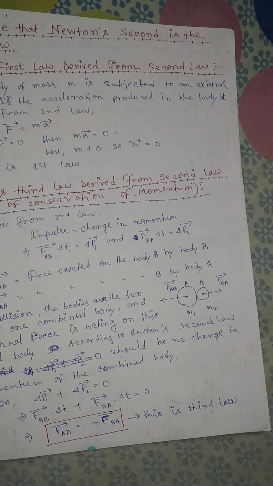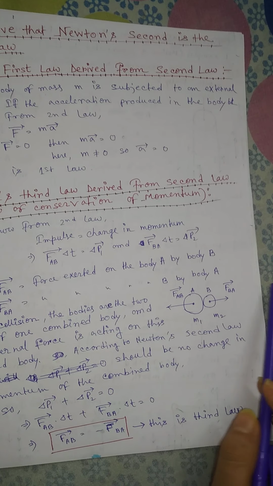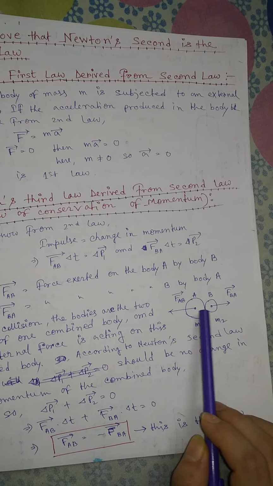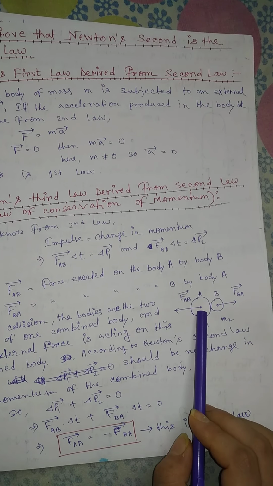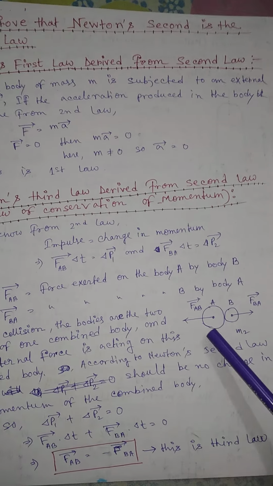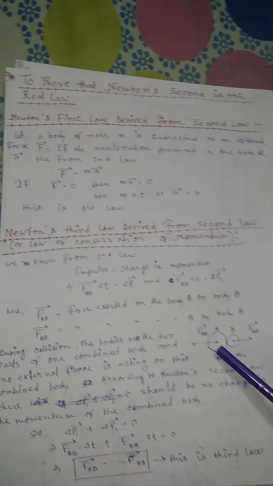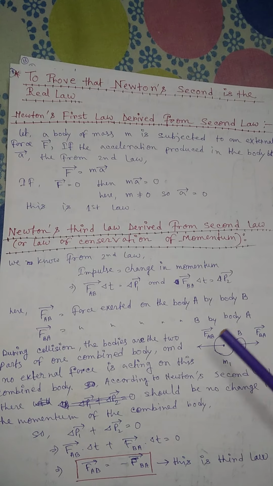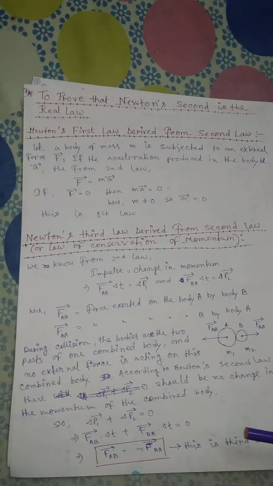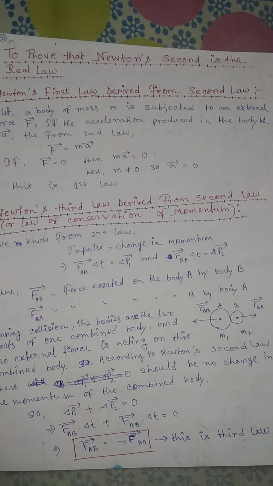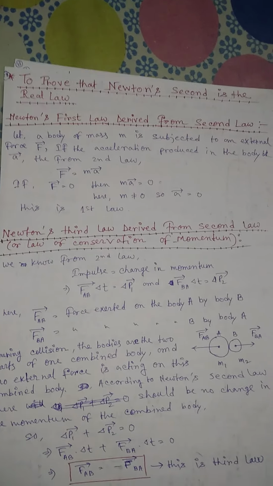So the FBA vector indicates the force on body B exerted by body A. Similarly, if this body exerts a force on body B, then obviously body B also exerts a force on body A. This is Newton's third law, right? So the force on body A exerted by body B is indicated by FAB. If we assume that they collide for delta t time, then